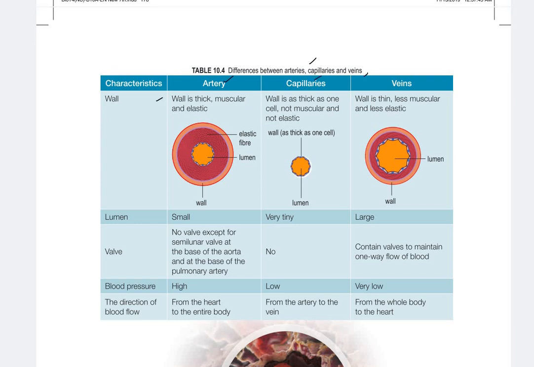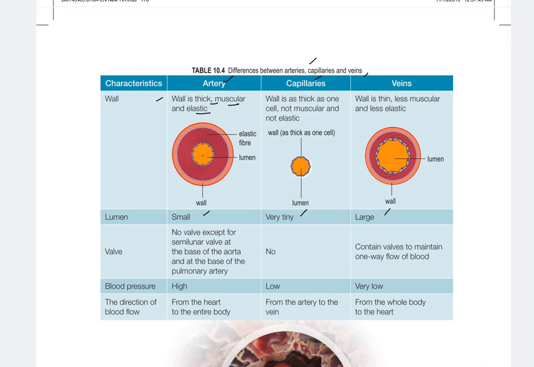The wall of the artery is thick, muscular, and elastic. Why? Because of the high blood pressure of the blood that flows in the artery. So elastic. The lumen is small. Okay, small lumen. Capillary wall is as thick as one cell, not muscular and not elastic. Vein wall is thin, less muscular and less elastic, usually compared to artery. For lumen, artery has a small lumen, capillaries very tiny, and veins have a large lumen.